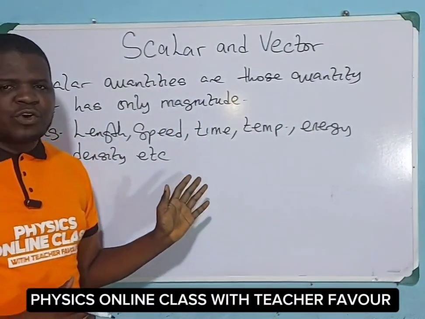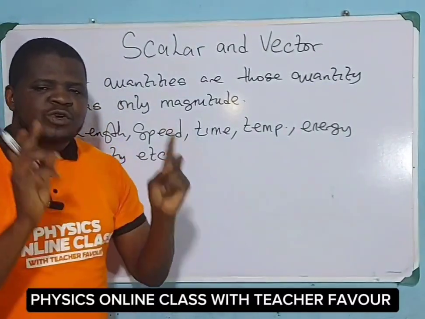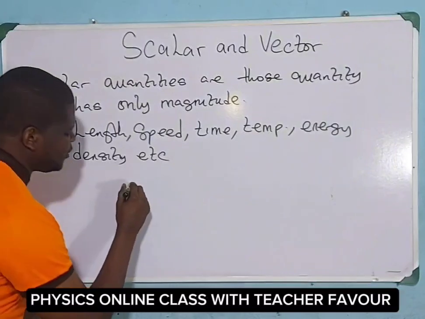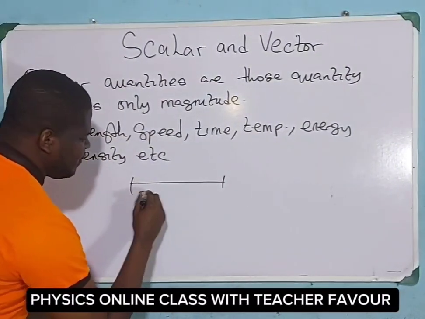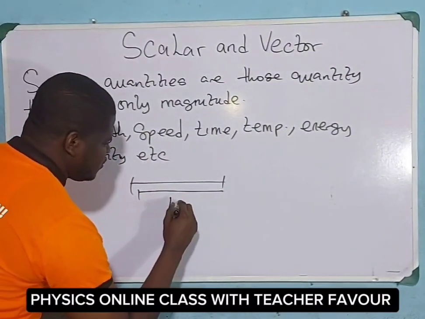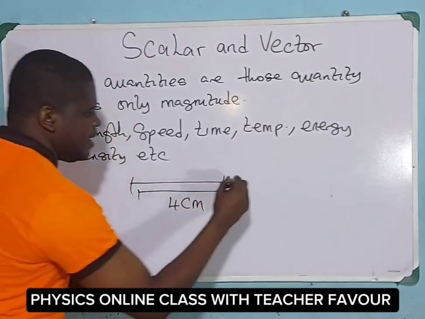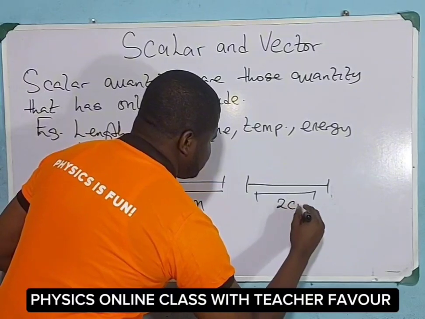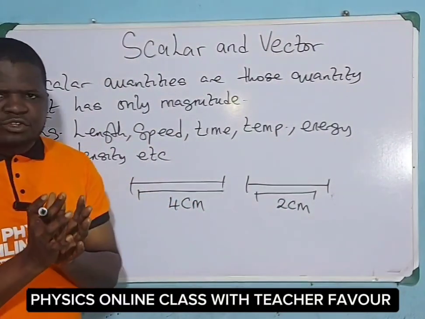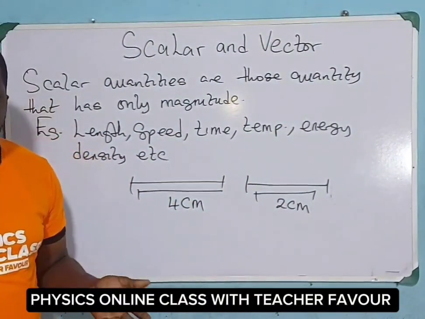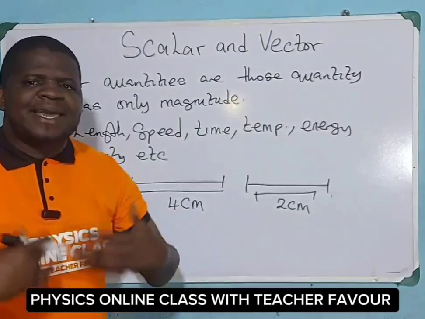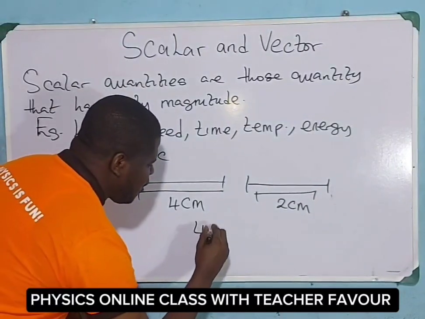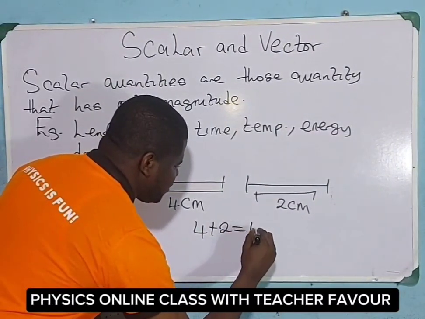In measuring them, we consider only the numerical value. We do not consider its direction. Let's take, for instance, if we measure a length from here to here equal to 4 cm, and we have another length from here to here equal to 2 cm. To add the two of them, because direction is not considered, we can add them by simple arithmetic. Therefore, the total length here will simply be 4 plus 2, and that will give us what?